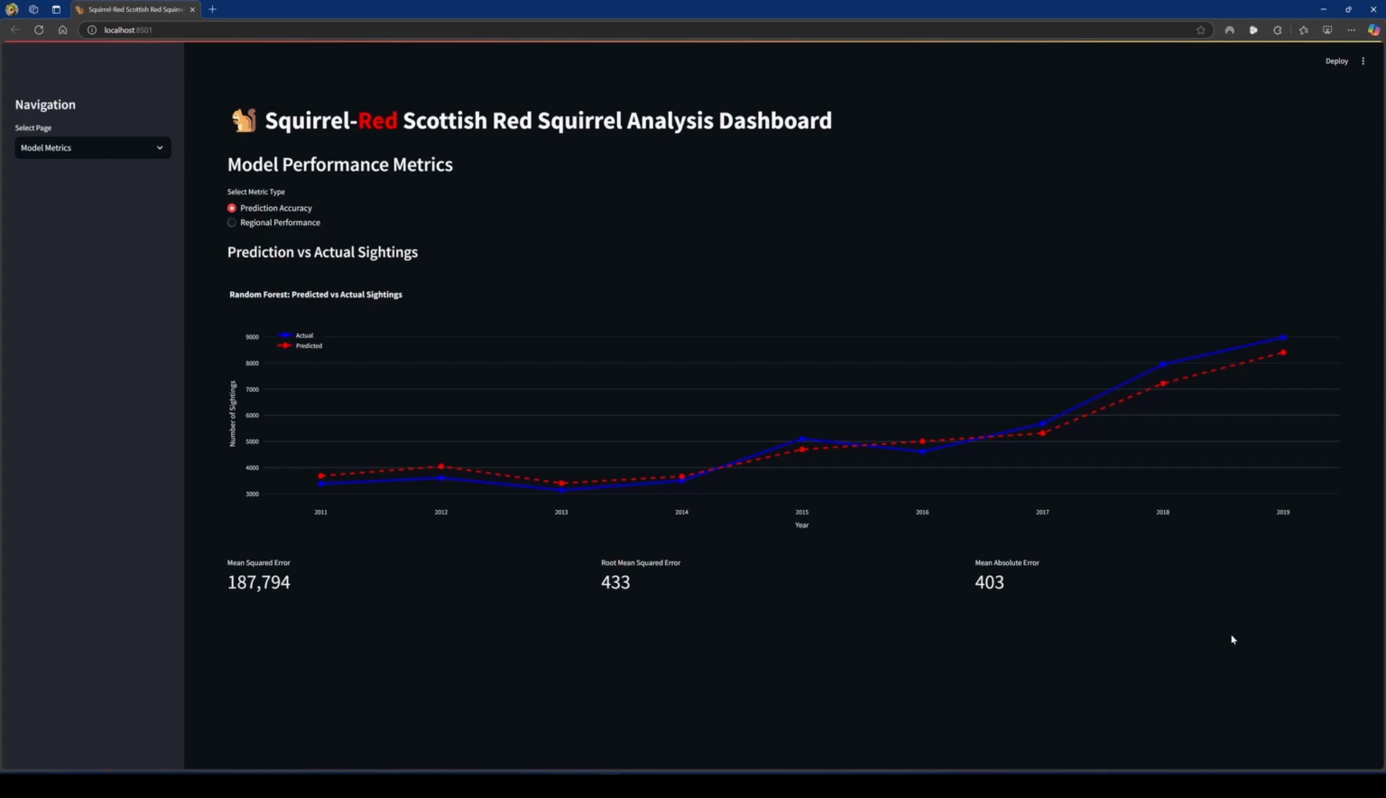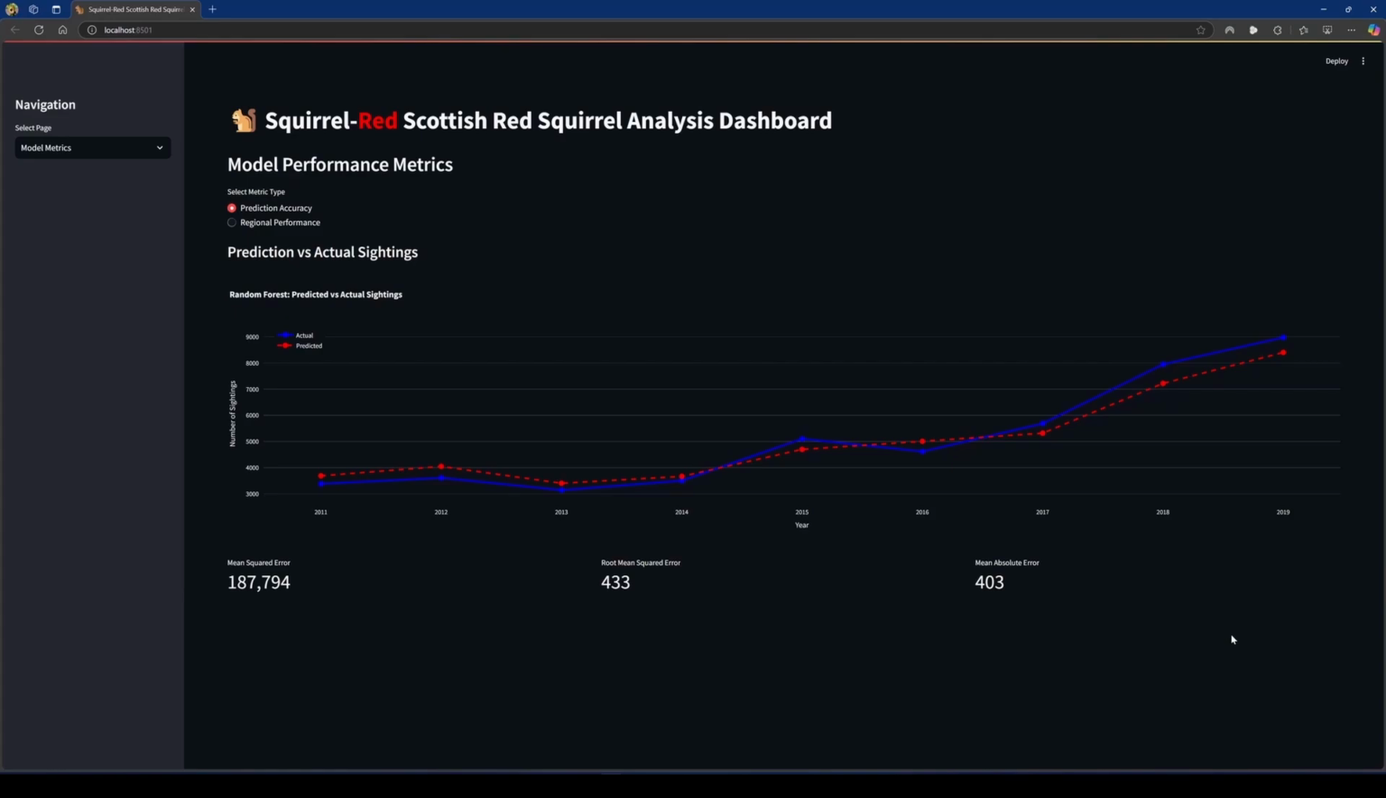Below the map, we can see 3 performance metrics to quantify the model's accuracy. The first is mean squared error of 187,794. This measures the average squared difference between predicted and actual values. While this number seems large, it's important to remember that we're dealing with thousands of squirrel sightings, so squared errors accumulate quickly. The second is root mean squared error of 433.